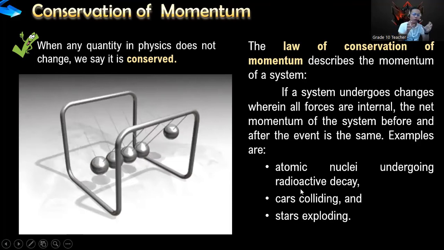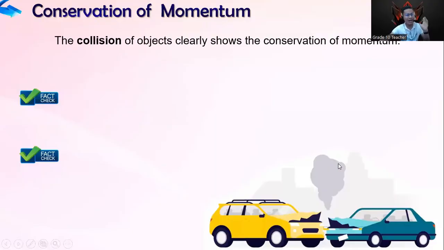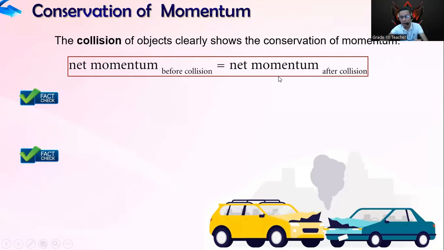Now, to really understand the concept of the law of conservation of momentum, let's apply that to the types of collisions. Basically, we have three main types of collisions. We have elastic, inelastic, and perfectly inelastic. So collision of objects clearly shows the conservation of momentum, where the sum of all of the momenta before the collision is equal to the net momentum after the collision.